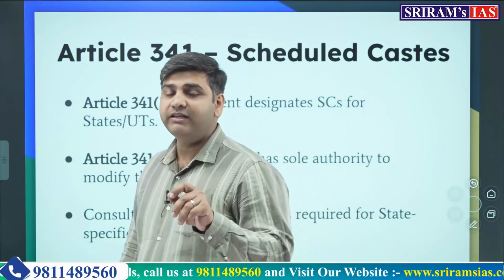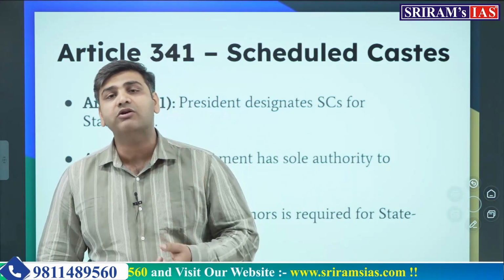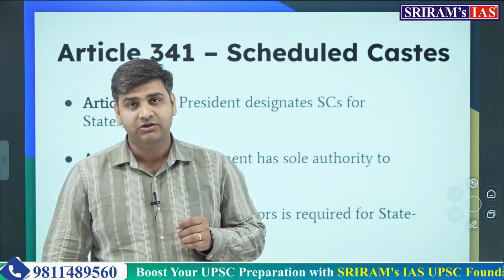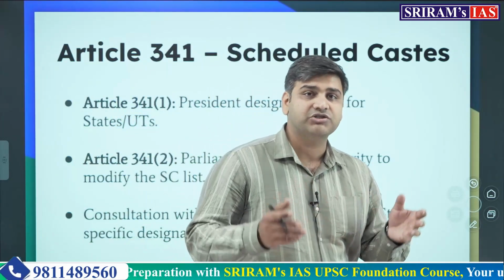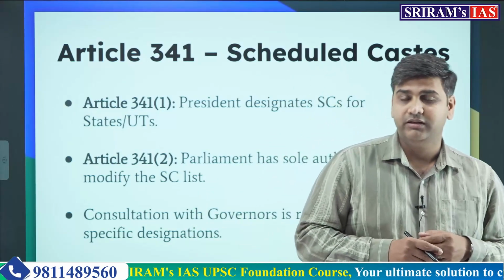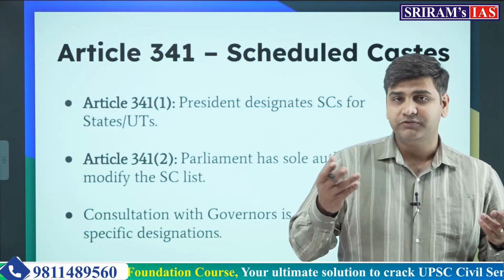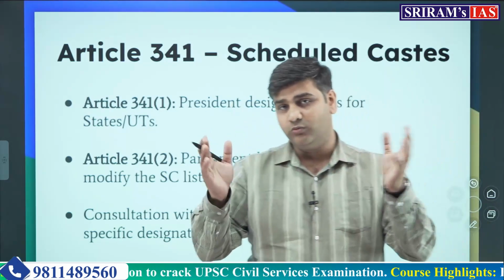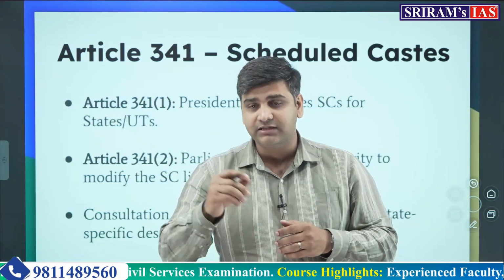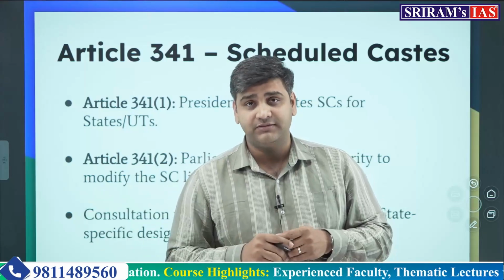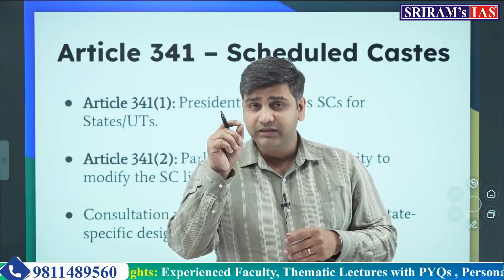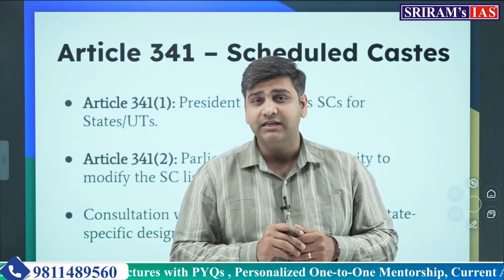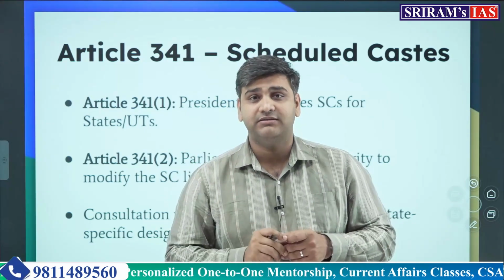The President of India, after consultation with the governor of a state, will make a list of the scheduled castes. For example, there are around 59 scheduled castes in Telangana, and the whole homogeneous category of scheduled caste consists of 59 different castes. So it is the President, after consultation with the governor, who decides these 59 castes.